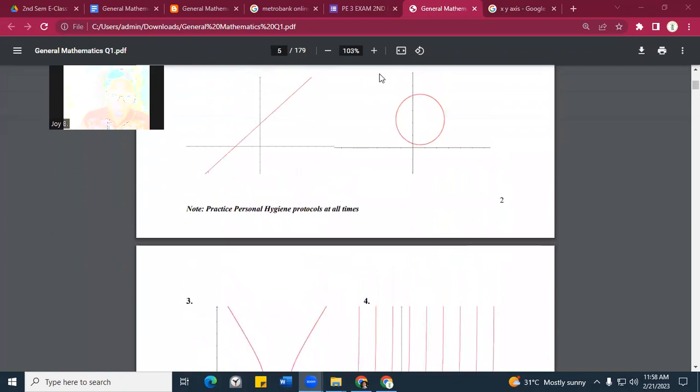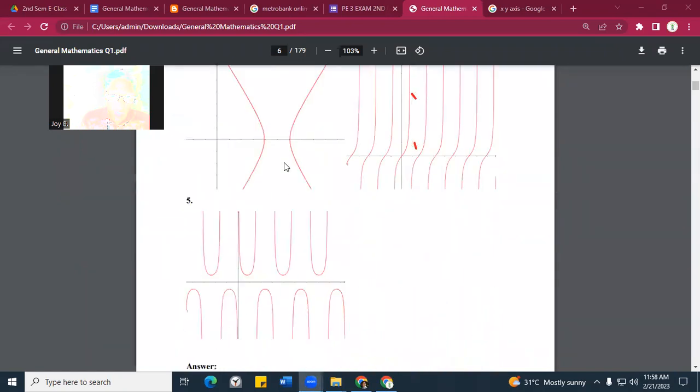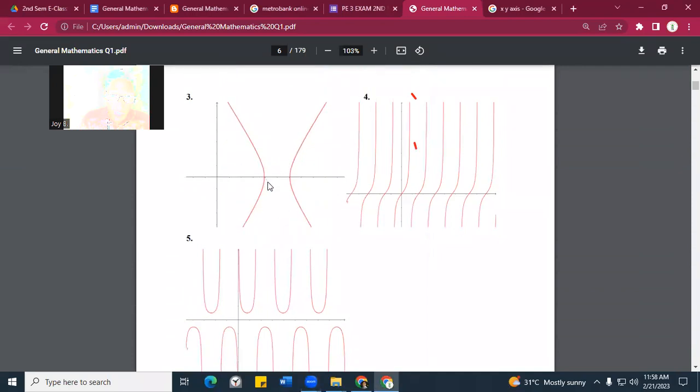So again, this one has 2 points here, 1, 2. And on the other side, we have this one and this one. So there are 2 points. Okay, nakuha? Very good.